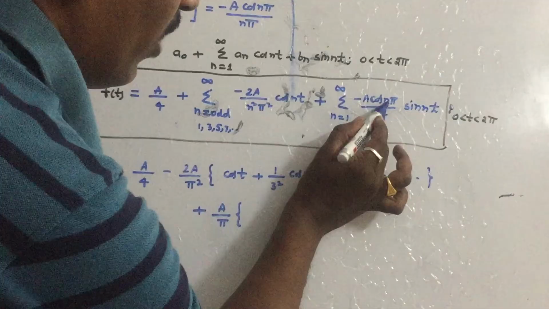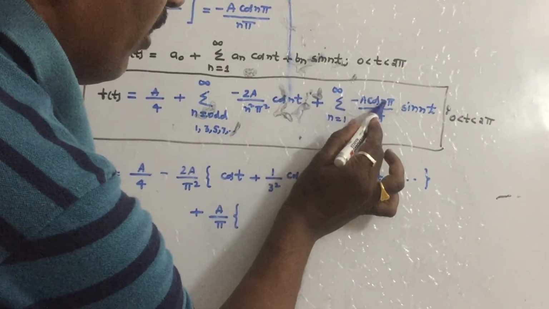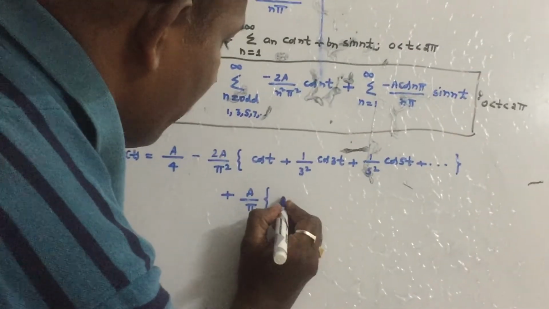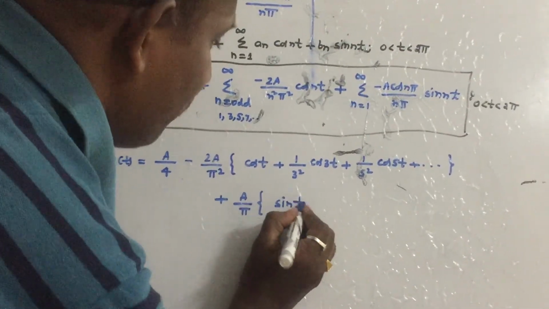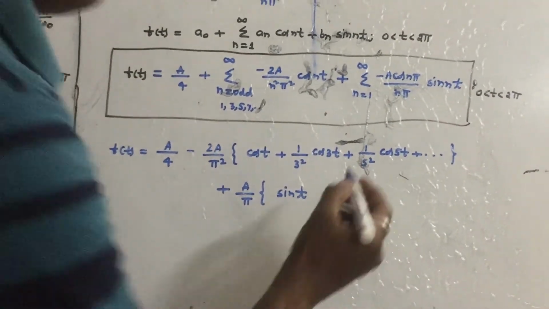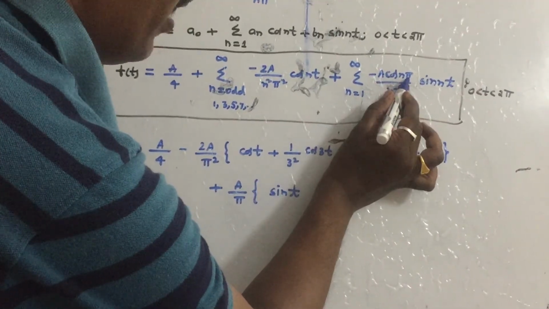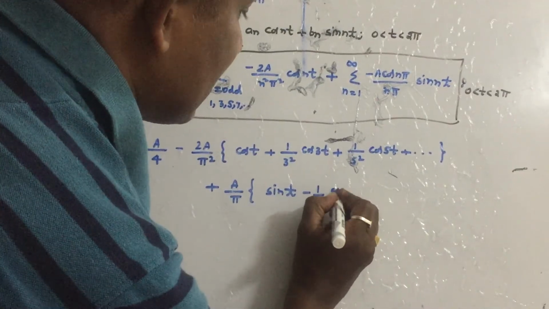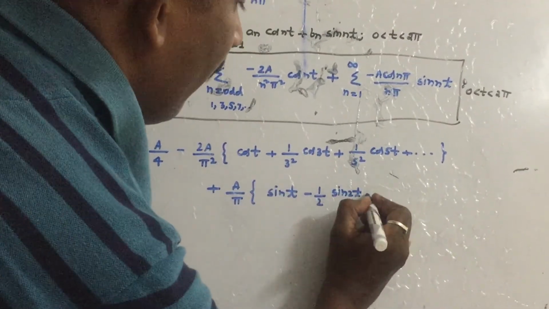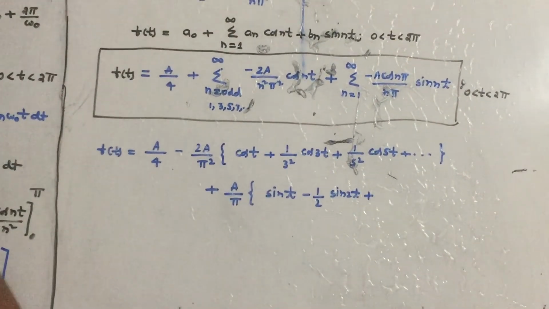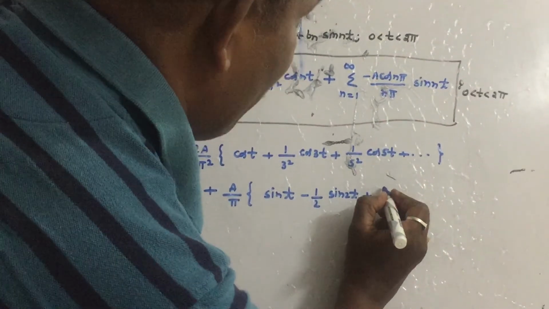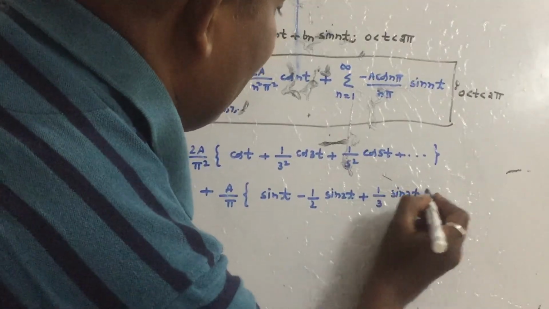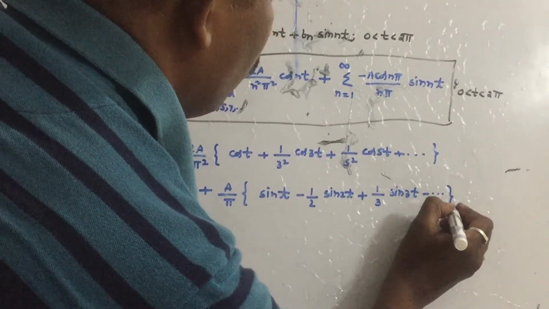If you substitute n is equal to 1 here, cos pi is minus 1, minus into minus is plus, so the first term will become sin t. If you substitute n is equal to 2, cos 2 pi is 1, so it will become minus 1 by 2 into sin 2t. Plus, if you substitute 3, cos 3 pi is minus 1, minus into minus will become plus 1 by 3 into sin 3t, minus and so on.